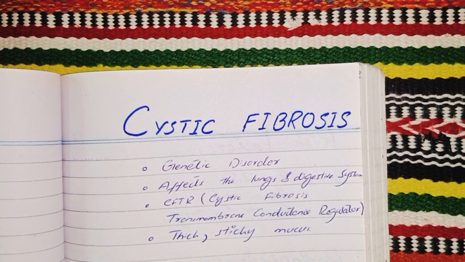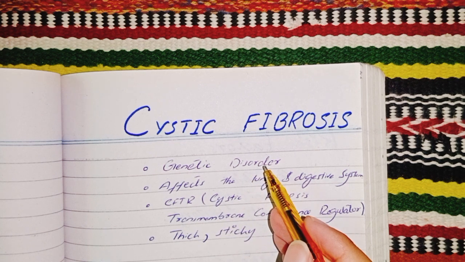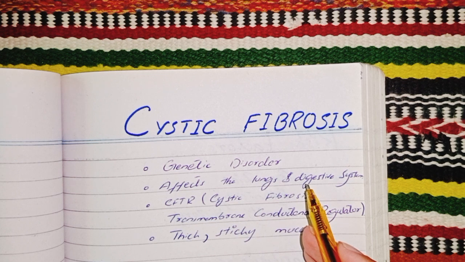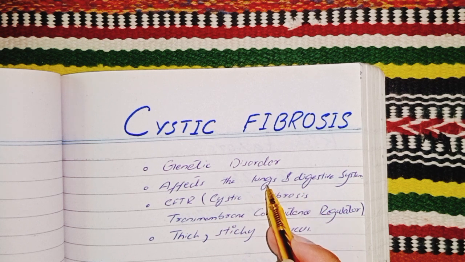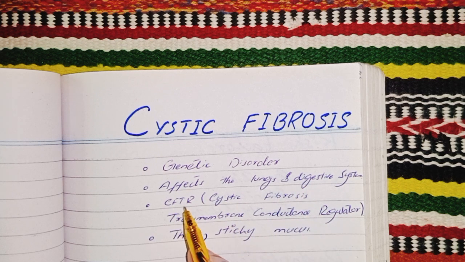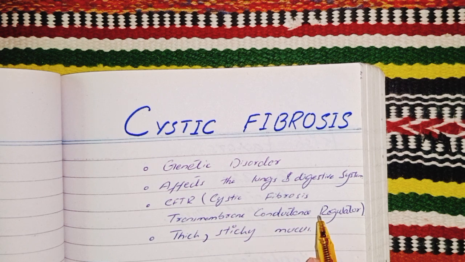Today's topic of discussion is cystic fibrosis. What is cystic fibrosis? Cystic fibrosis is a genetic disorder that primarily affects the lungs and digestive system. It affects two systems of our bodies, lungs and digestive system. It is caused by mutations in the CFTR gene, cystic fibrosis transmembrane conductance regulator gene.